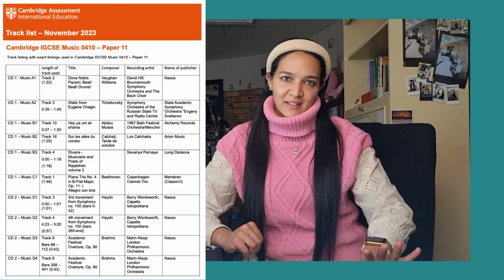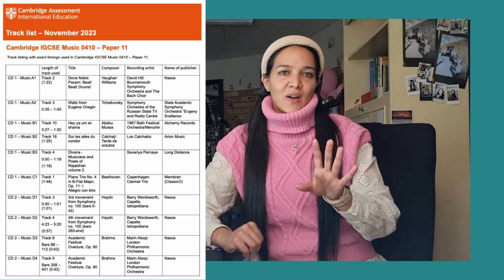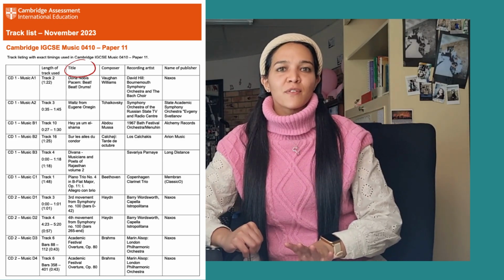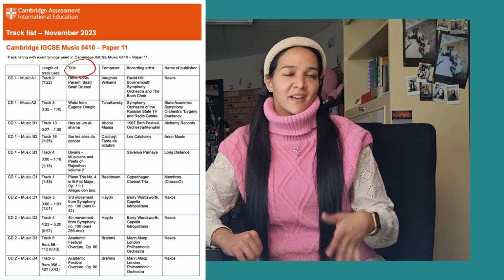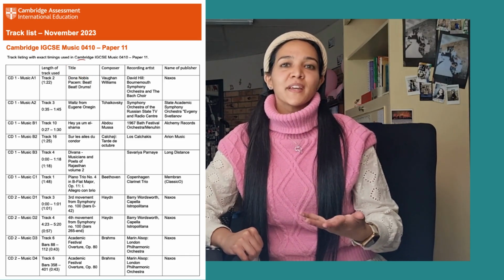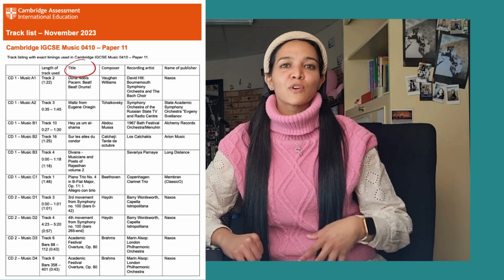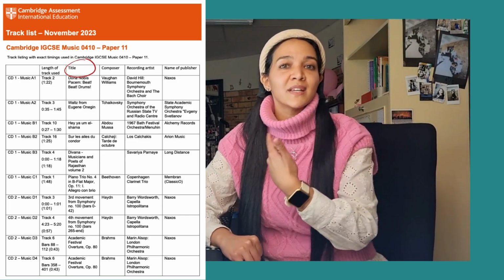But instead of having the audio tracks on the Support Hub, Cambridge now gives us a track list. So we can actually go and look up each of the titles of the pieces under each of the subsections. We can go Google it, we can Spotify it, and we can use it as good examples of what a certain genre of music may be.